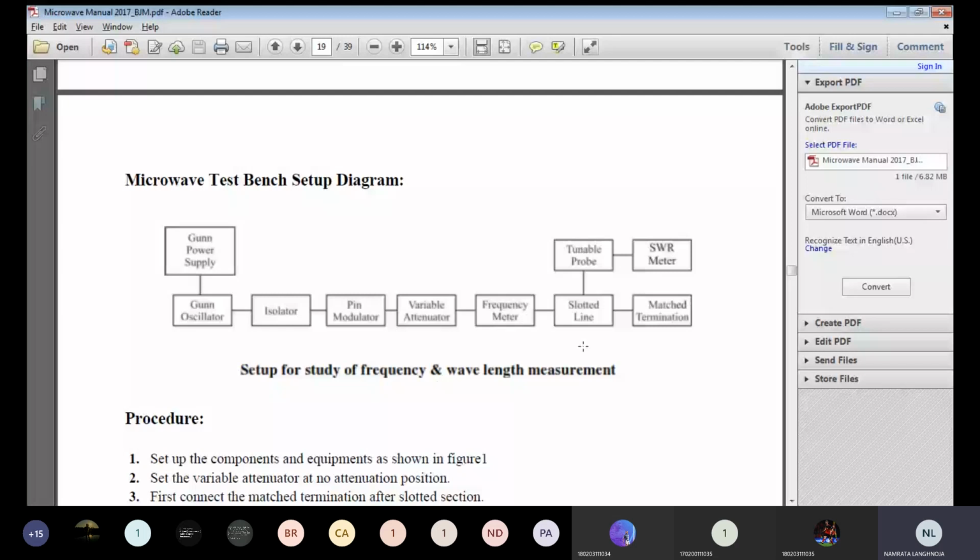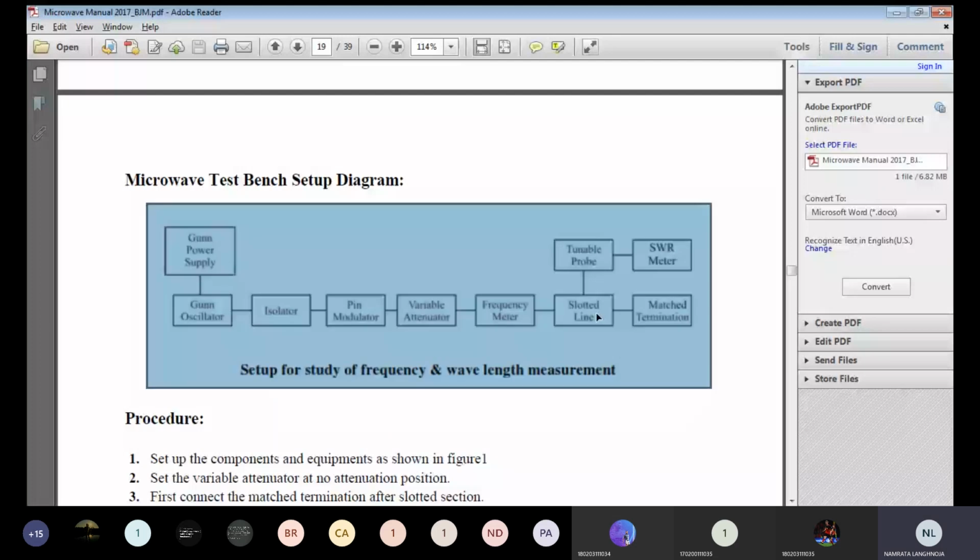We will find out the frequency by using two methods, one using the frequency meter and another using the slotted section. So let us start our experiment.